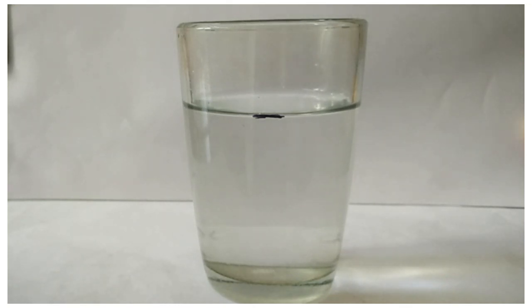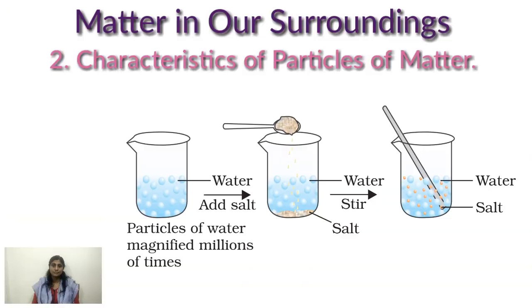What is the reason for that? If you are adding a small amount of salt to water, the particles of salt get into the space between the particles of water. From the above picture, you can see particles of water in the beaker. And you can also see a lot of space between the water particles, no? When we dissolve salt in water, the particles of salt get into the space between the particles of water. That is why the water level is not rising.